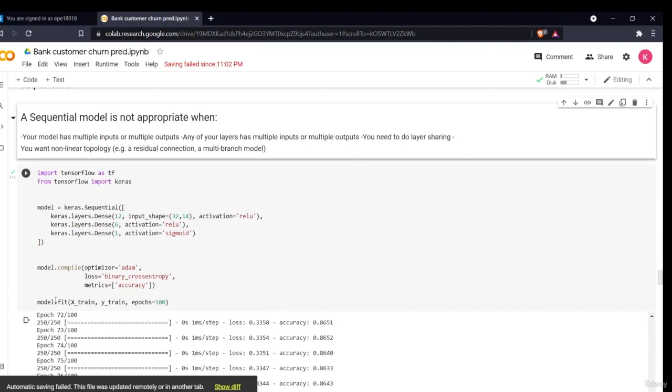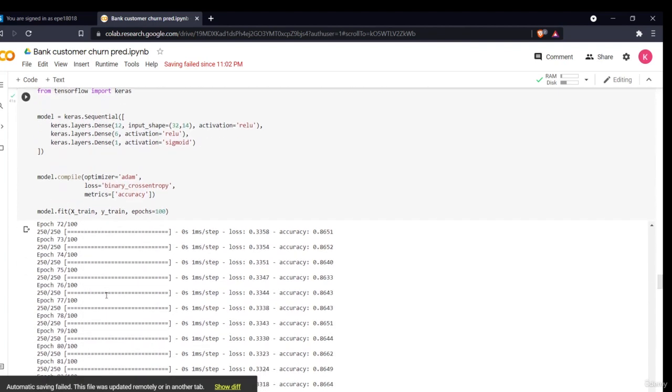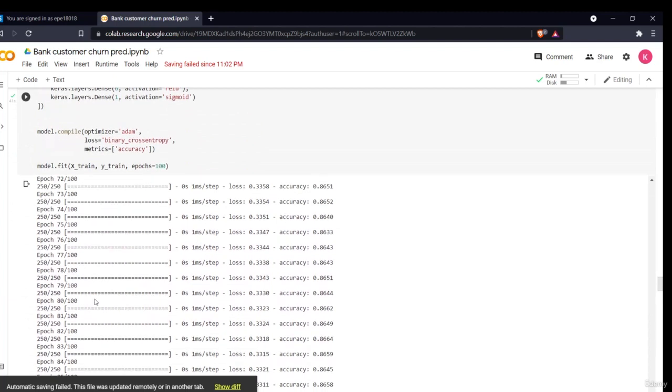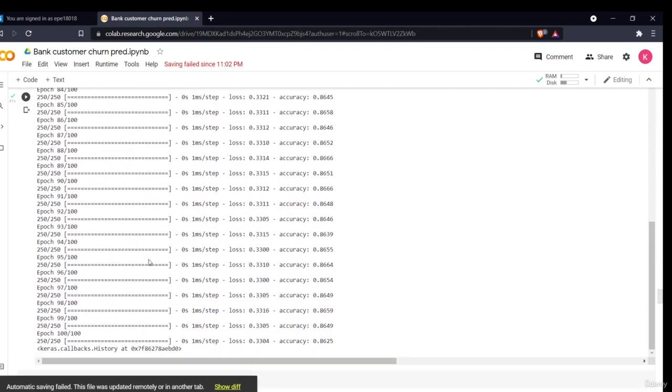Now I fit my model. I've already fitted it because it would have taken some time, around 2 to 3 minutes, as I have trained for 100 epochs. I hope you are familiar with epochs. One epoch is one proper forward propagation and back propagation. The total process of forward and back propagation is called one epoch, and I have performed 100 epochs. So my model performed 100 epochs, and as you know, the loss decreases after every iteration. I got an accuracy of 86.25 in my last iteration.